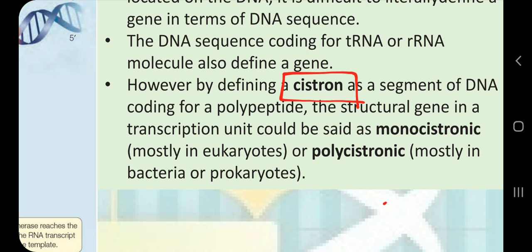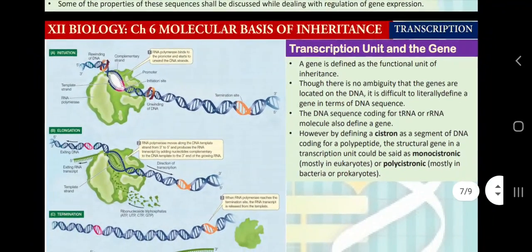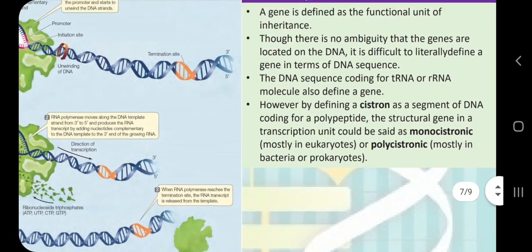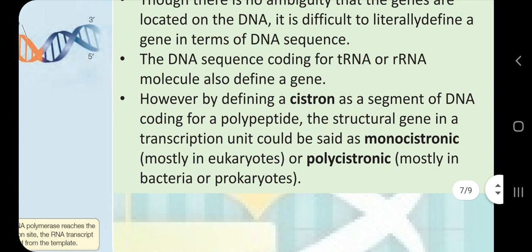When one sequence of DNA is transcribed, an RNA molecule forms, and then translation happens, of course after RNA processing in the case of eukaryotic cells, there will be one polypeptide chain. So we will call the whole sequence a cistron. But in prokaryotic cells, one sequence is going to be translated into several polypeptide chains, and that is called polycistronic mRNA. Here I want to convey the simple terms from NCERT: monocistronic and polycistronic. What is monocistronic, what is polycistronic? Here you can see the cistron as a unit in a DNA segment which is going to be translated into a polypeptide chain.